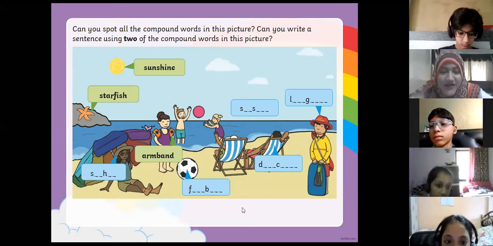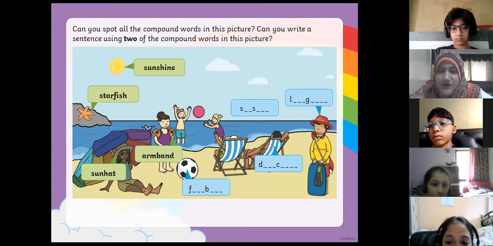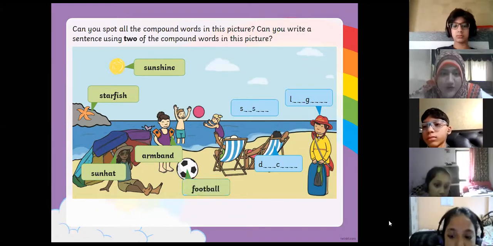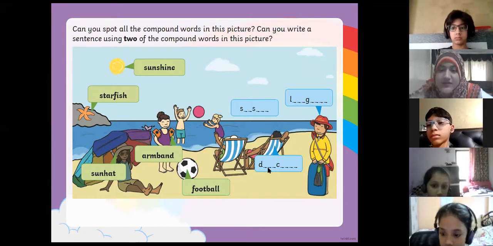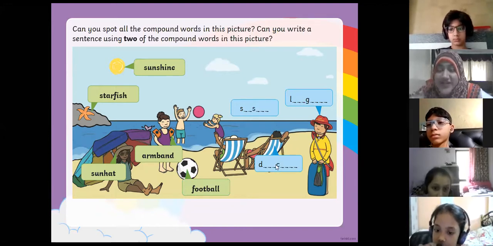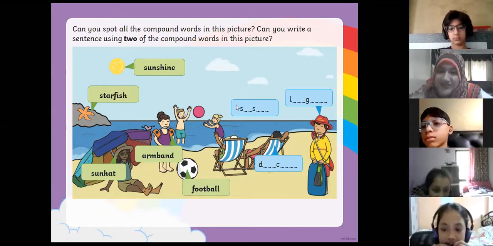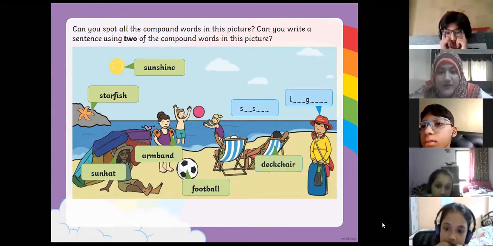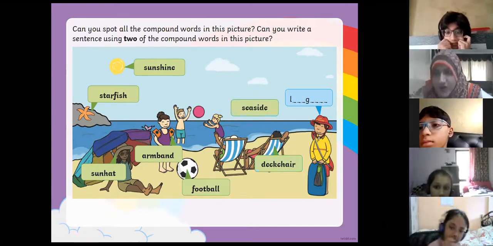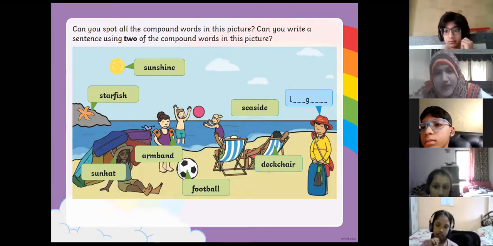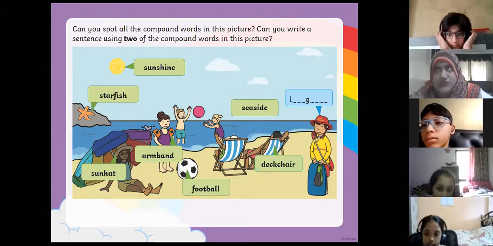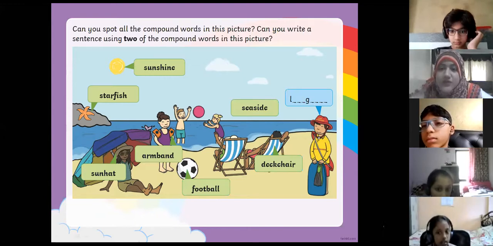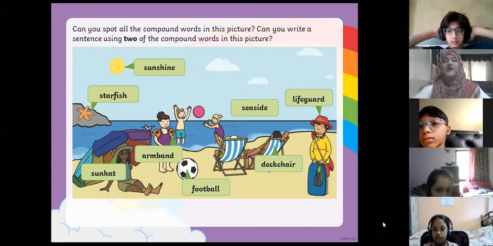Okay, that's lifeguard. Let's see what's next. Sun hat, we have it. Football, yes, okay. What is this called? Deck chair. Deck, not duck. Deck chair. Seaside, not seashore, because seaside will fit, as shore has 5 alphabets. And then we have lifeguard, all right, excellent.